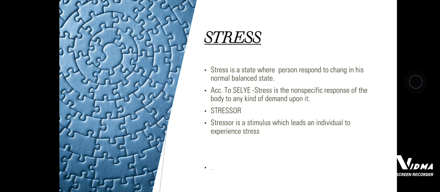Now we'll see what is a stressor, by which we are getting stress. What are the stimuli? What is the object by which we are getting stress? So a stressor is a stimulus which leads an individual to experience stress. It is a type of stimulus by which an individual will get stress.